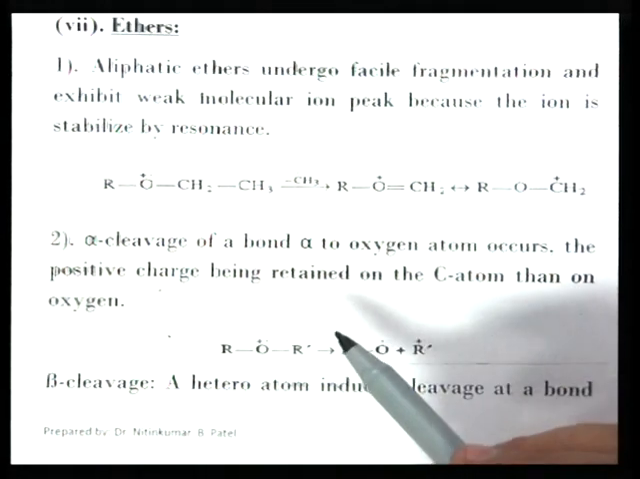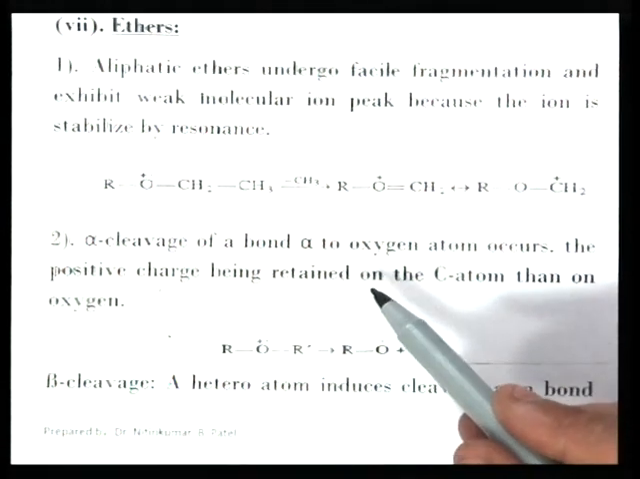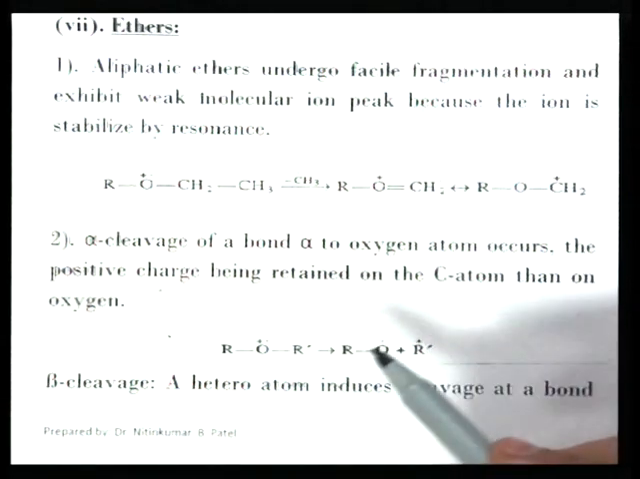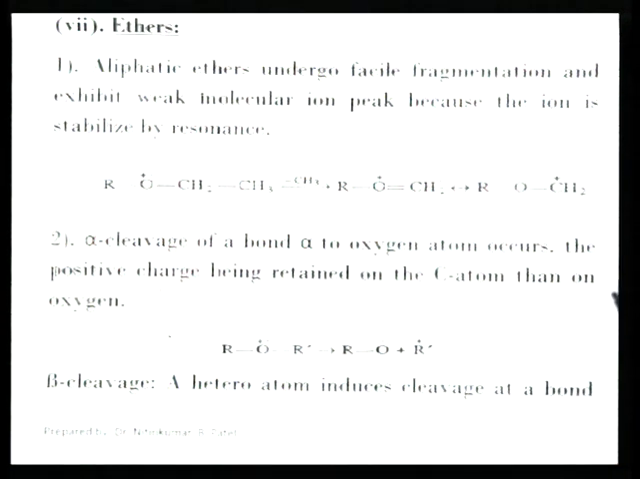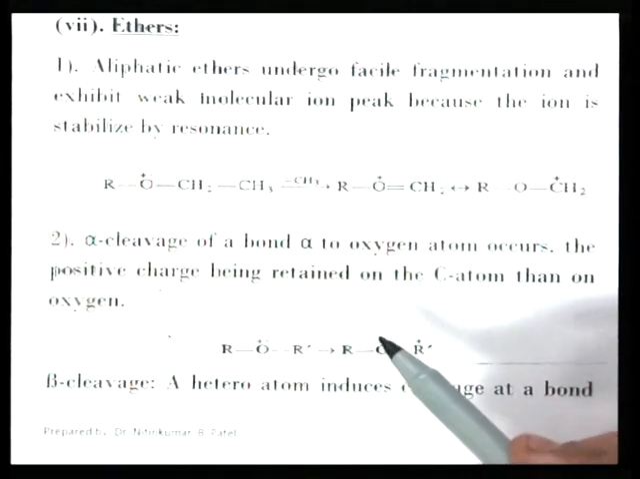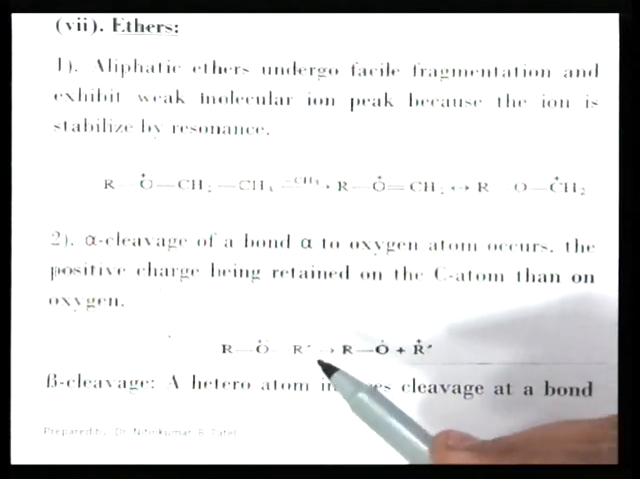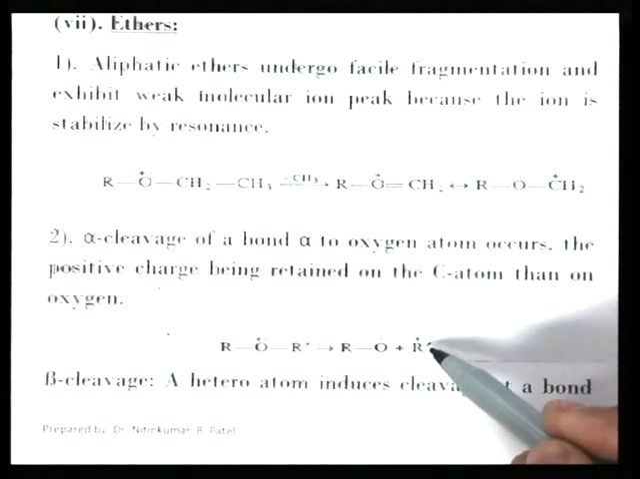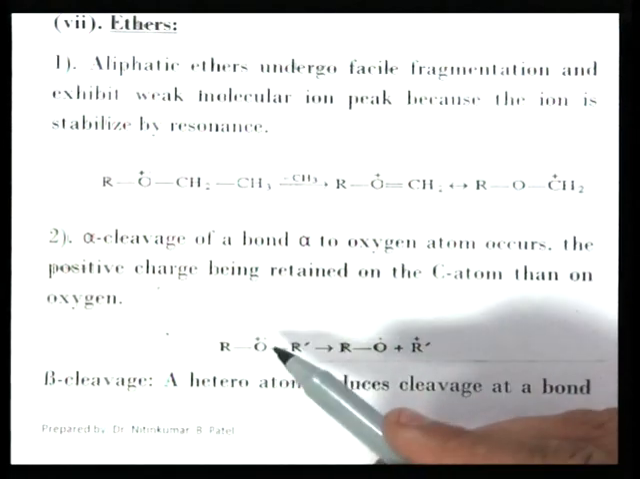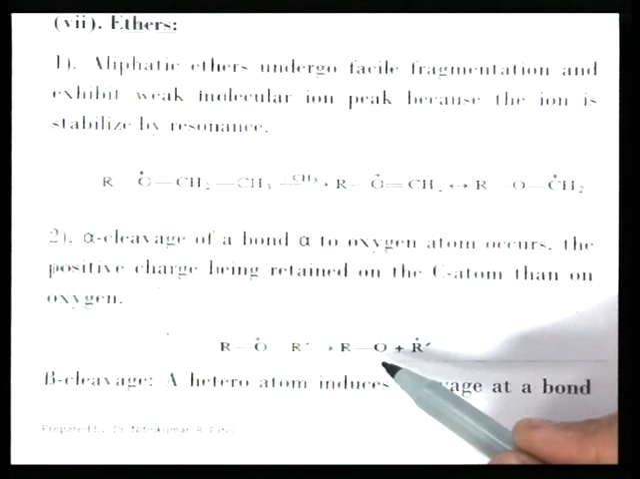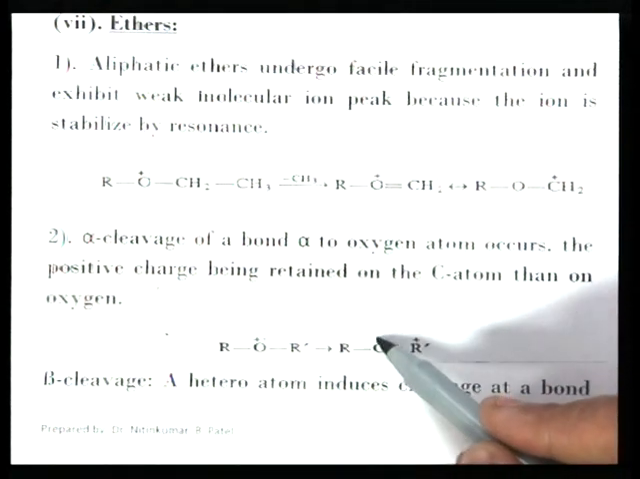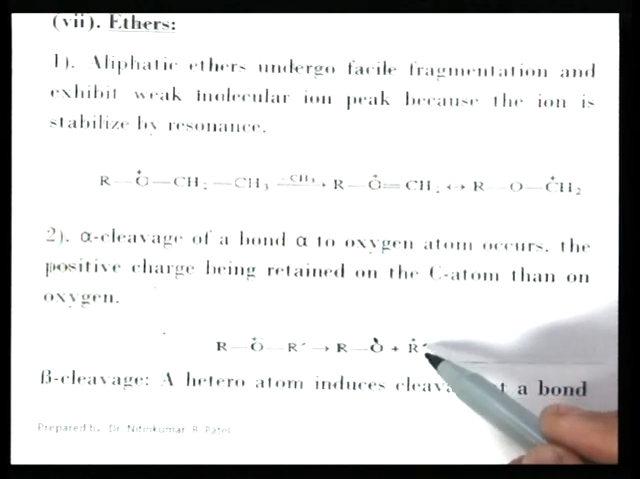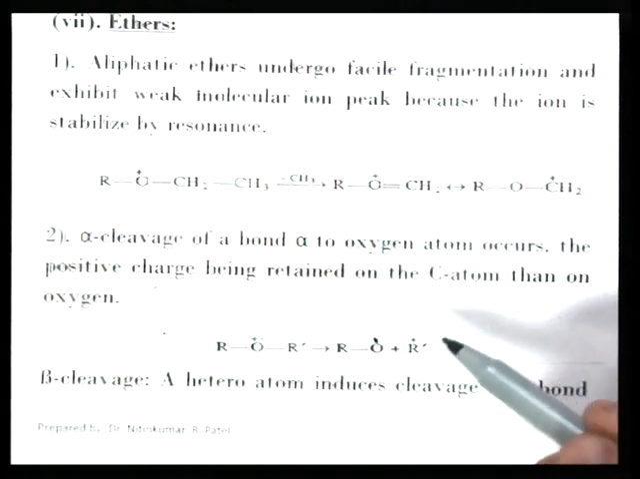Second point, alpha cleavage of a bond alpha to the oxygen atom occurs, the positive charge being retained on the carbon rather than on the oxygen. So, this is the case here. Alpha bond is cleaved. So, R dash is removed as a cation and OR is a radical, OR radical is lost, here oxygen having one electron. So, OR radical is lost and R dash cation is formed. So, this is by alpha cleavage.